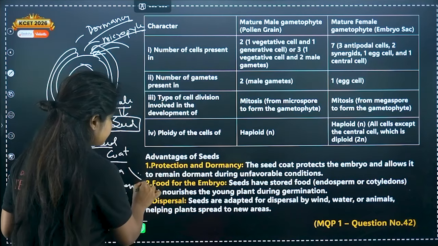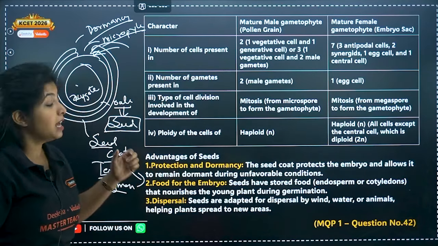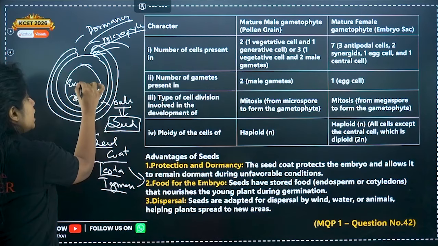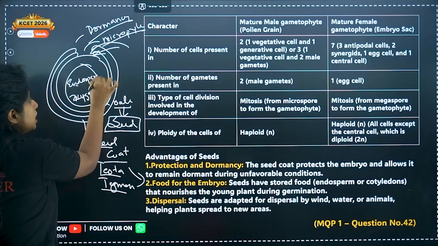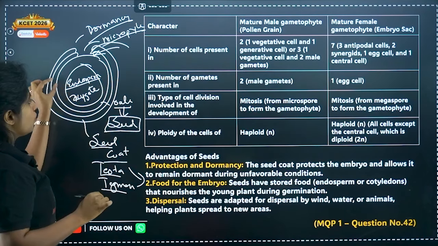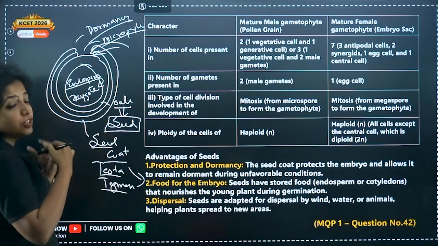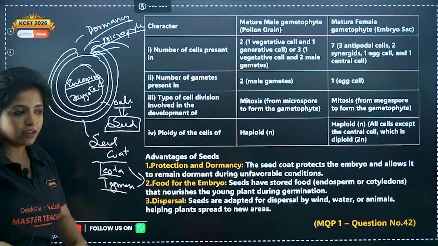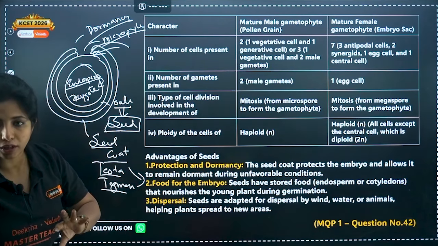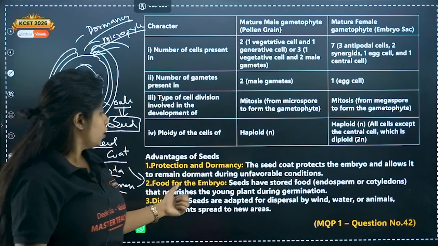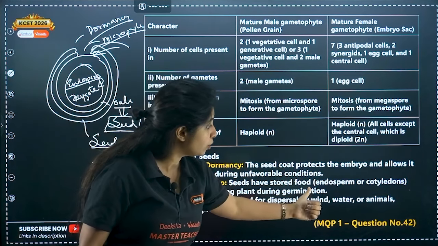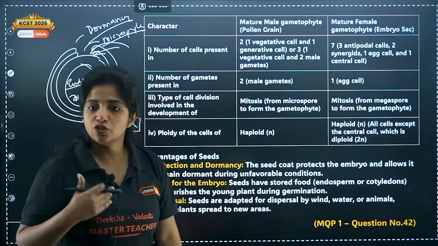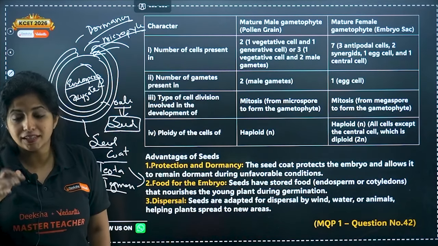Now the next thing, what is the advantage of a seed? My dear children, I told you it's not just a zygote that is formed, it is also the endosperm. And when the zygote transforms into an embryo, the embryo will have its own food in the form of cotyledons as well. So initially you had endosperm, then you have cotyledons in the seed. So food for the embryo is what? Seeds have stored food like endosperm or cotyledon that nourishes the young plant during germination. That is an advantage.